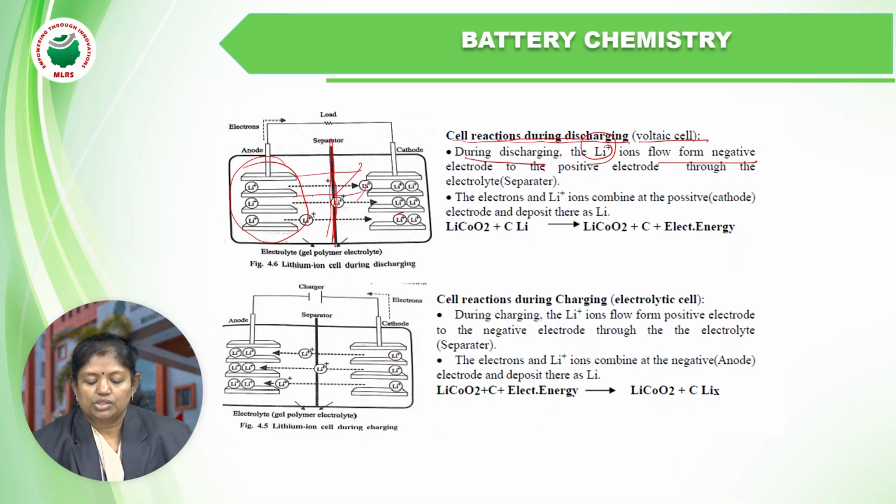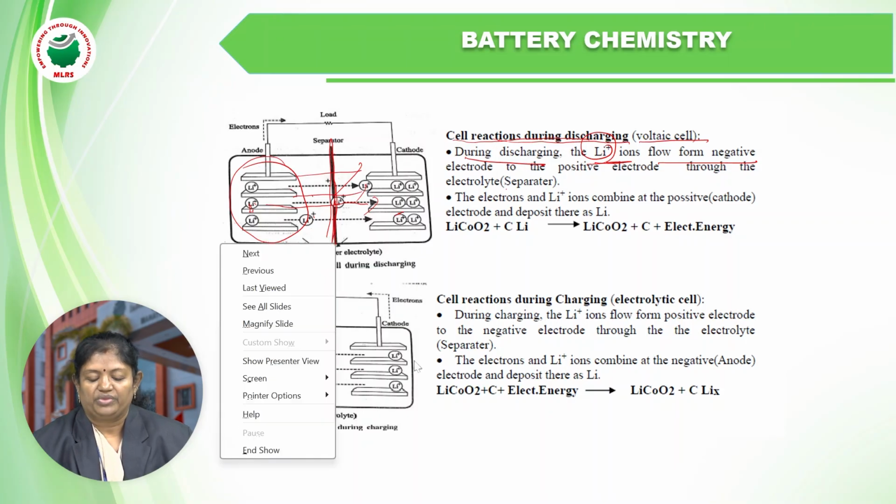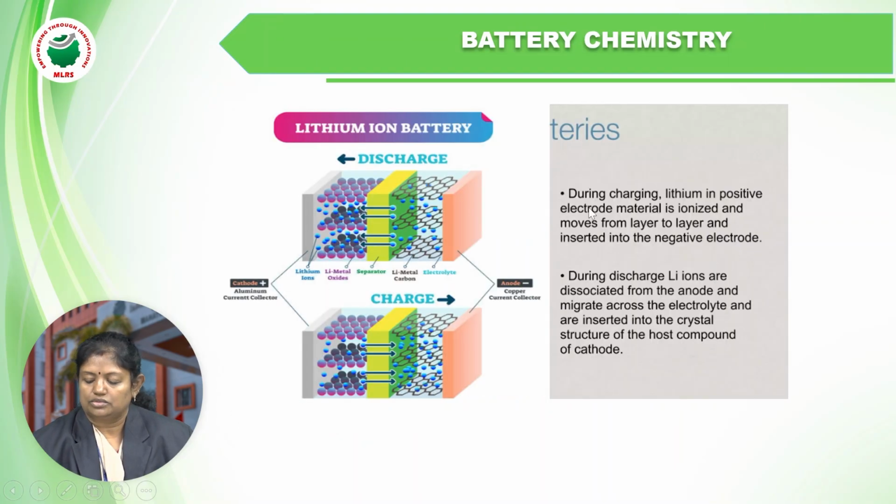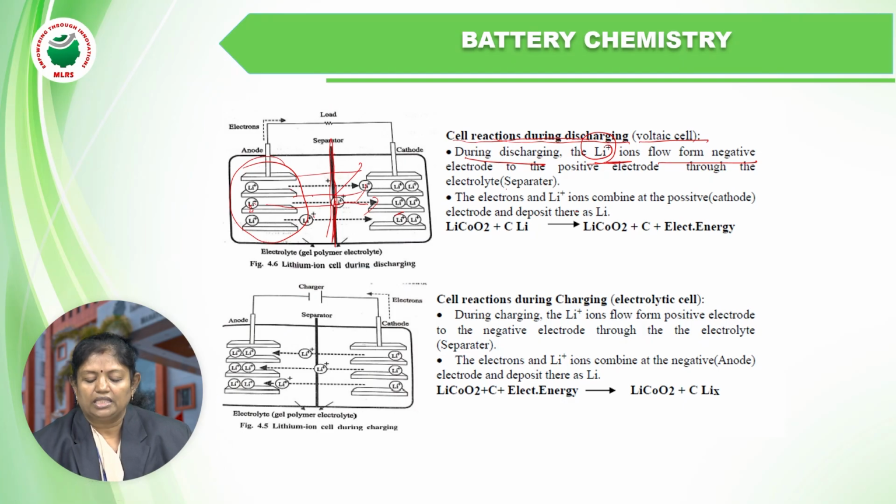Now, during discharging, the lithium ions move from the anode to the cathode, that is, from the negative electrode to the positive electrode, through the electrolyte as well as the separator. Now the electrons and the lithium ions combine at the positive electrode.